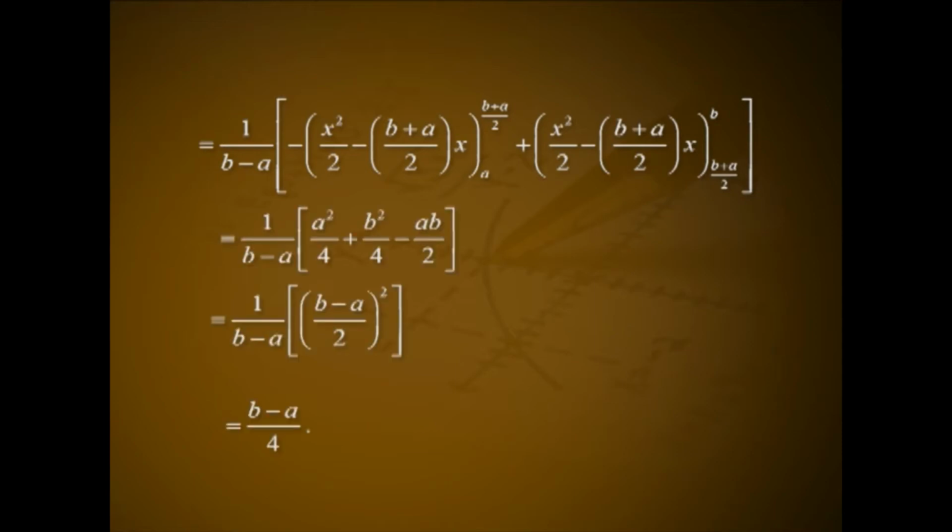That is 1/(b−a) into [b²/4 + a²/4 − ab/2], that is 1/(b−a) into ((b−a)/2)², that is (b−a)/4.